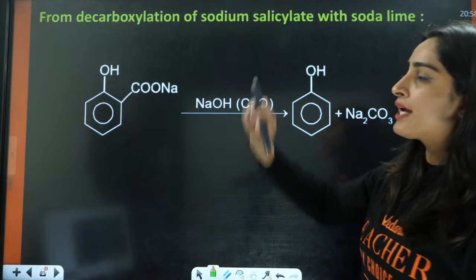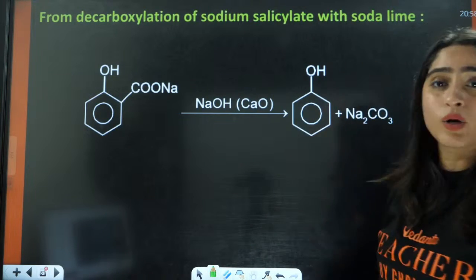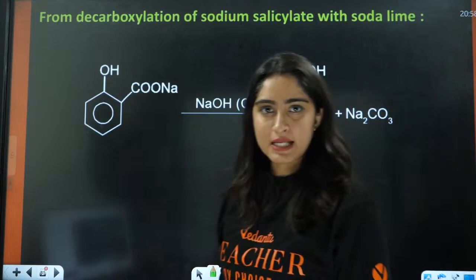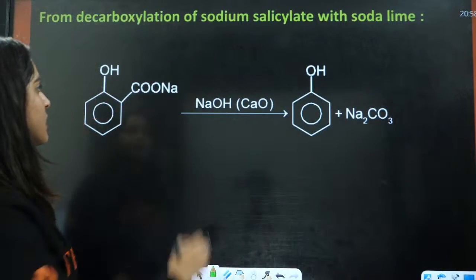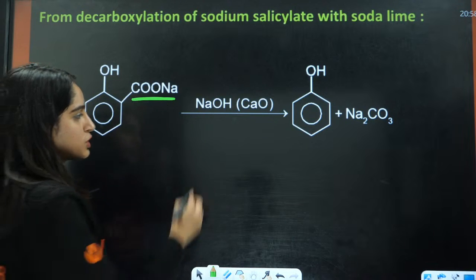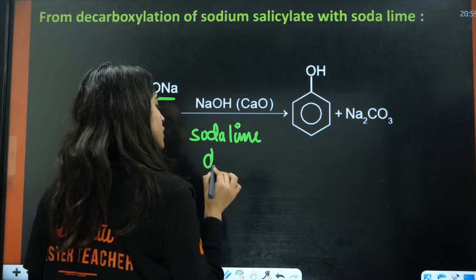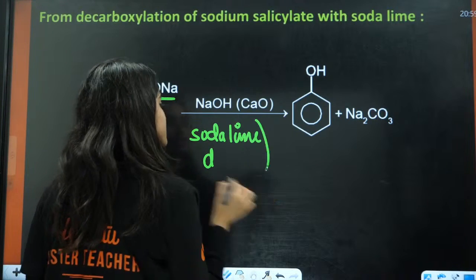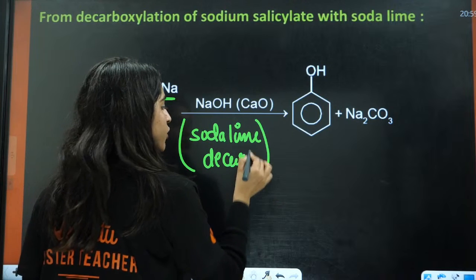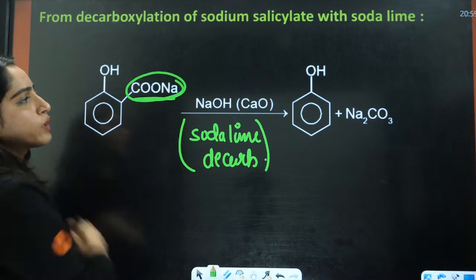Next we have from decarboxylation. From sodium salicylate with soda lime. Now you have this, the COONa, and this is soda lime decarboxylation. In this case, very simple thing, this whole group is going to get replaced.